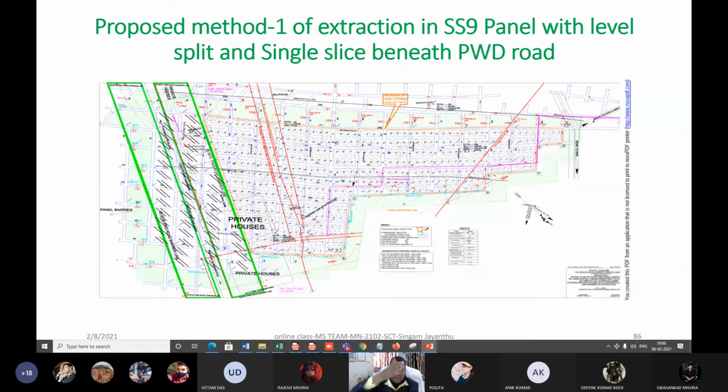When it is not reaching the surface, the angle of draw will appear something like this. But when it is a critical width, it reaches up to the surface with an angle of draw like this. When you go beyond this, the angle will change from negative to positive like this.